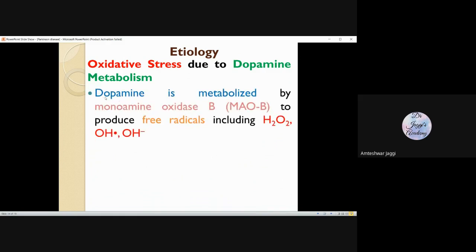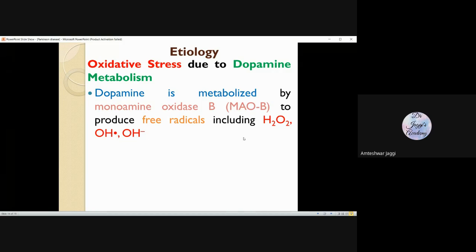Dopamine is metabolized by the enzyme monoamine oxidase B. This enzyme metabolizes dopamine to produce free radicals like H2O2, hydroxyl anion, and hydroxyl free radical. This is the anion, this is the free radical.